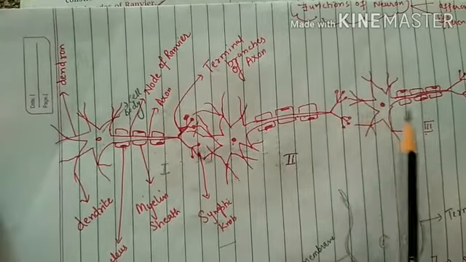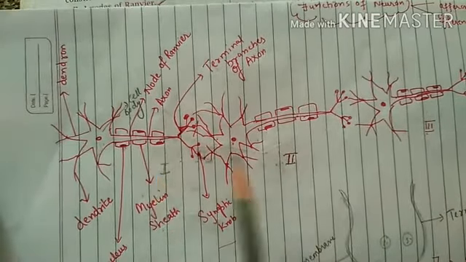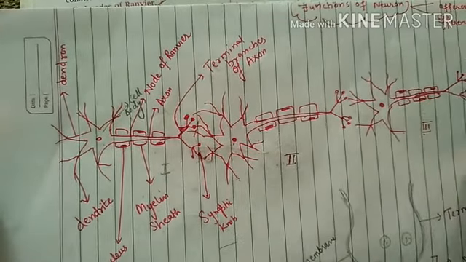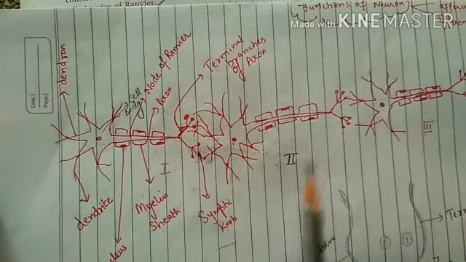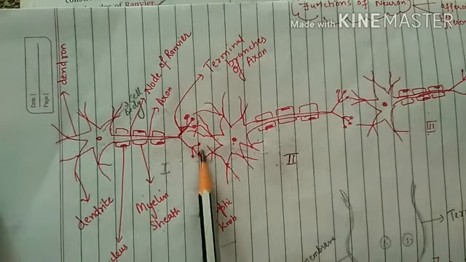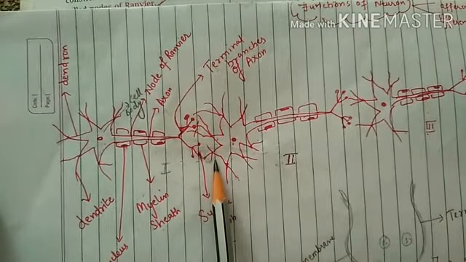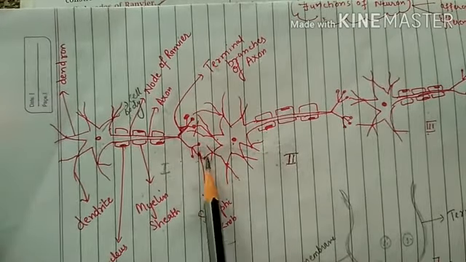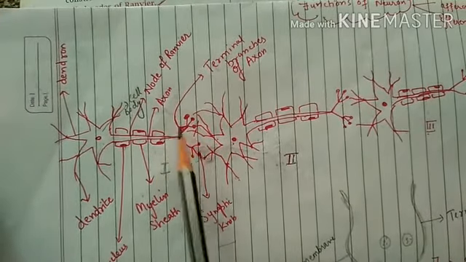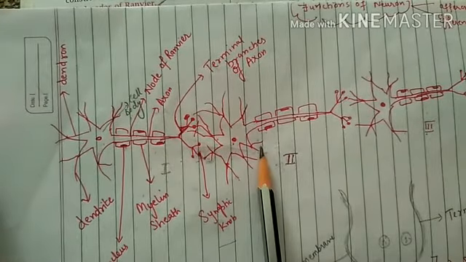So this indicates that the message from first neuron to second neuron and second neuron to third neuron and so on will be transferred in the same process, from the synaptic knob to the dendrites of the adjacent neuron. This point of contact between terminal branches of the first neuron and the dendrites of the adjacent neuron is known as synapse.